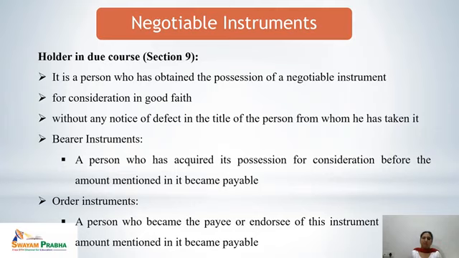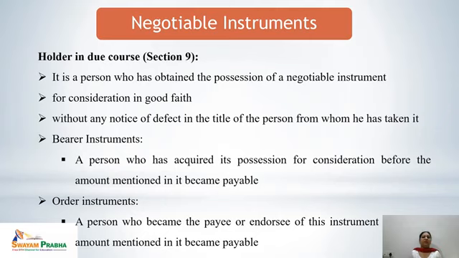That means, if the transferor of the instrument has any kind of defect in the title of the negotiable instrument, that fact should not be known to the holder in due course. So in case of bearer instruments, a person who has acquired the possession for consideration before the amount mentioned in it became payable becomes the holder in due course.